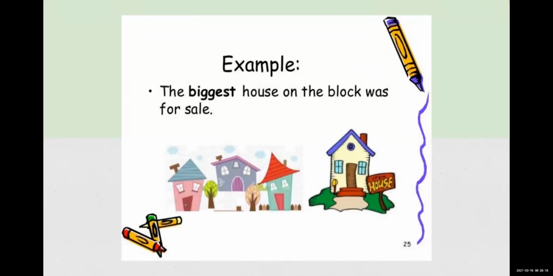The biggest house on the block was for the sale. Again, there are two houses over here. As we have told you, what is the specialty of this superlative degree? Comparison is made between more than two things or two persons. It's not necessary that there will be only two houses. There can be many houses, more than two, three, four, five, maybe five or six. Over here you can see four houses are there. But what main thing is there? We are highlighting that particular one house which is biggest.